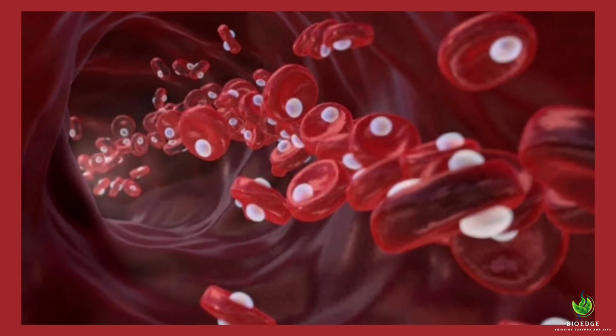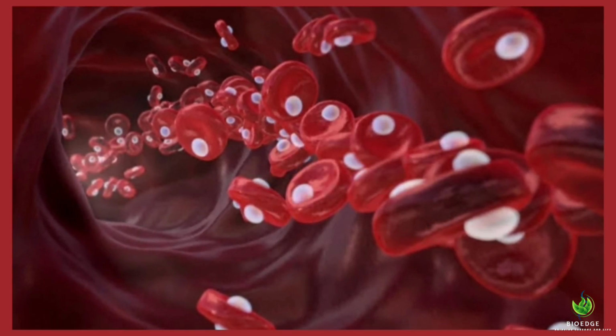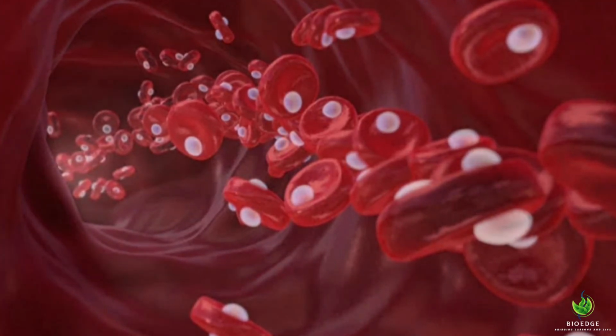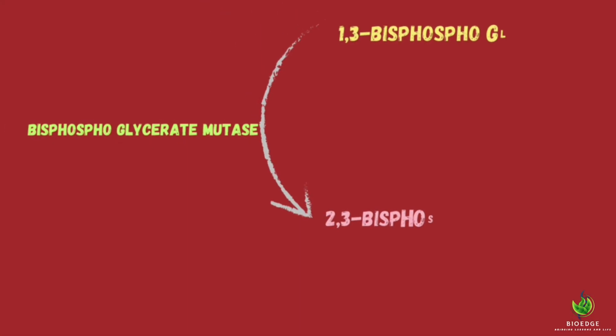The Rapoport-Luebering cycle occurs in erythrocytes. The oxygen is carried by the RBCs and distributed to various tissues. In RBC, 1,3-bisphosphoglycerate, which is an intermediate of the glycolytic pathway, is converted to 2,3-bisphosphoglycerate by the enzyme bisphosphoglycerate mutase.